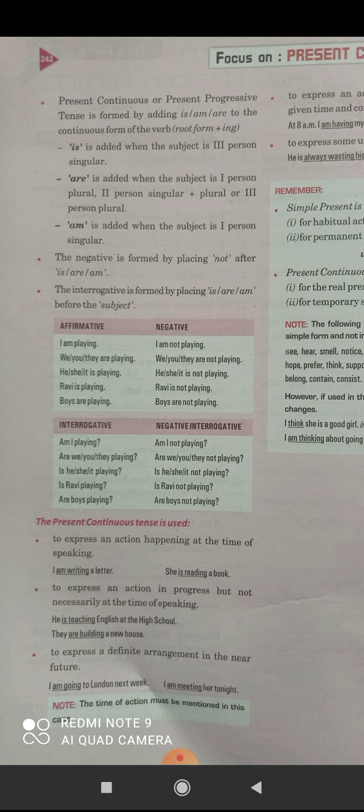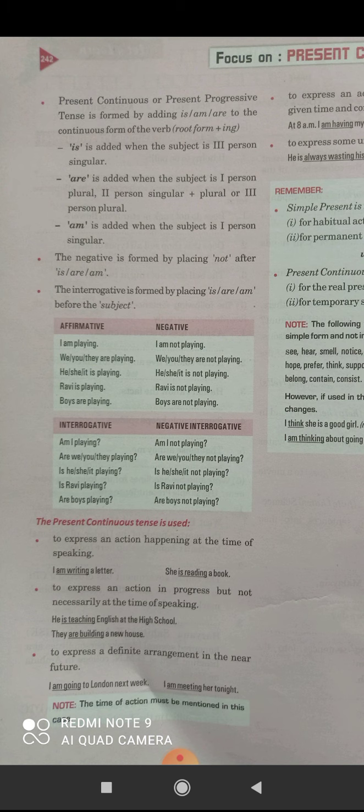Yes, my dear children, we use present continuous tense to express an action in progress which is not necessarily in progress at the time of speaking. Okay. For example, she is teaching English at the high school. They are building a new house.